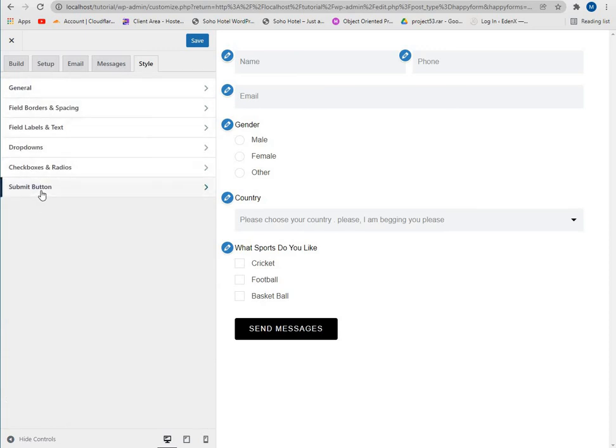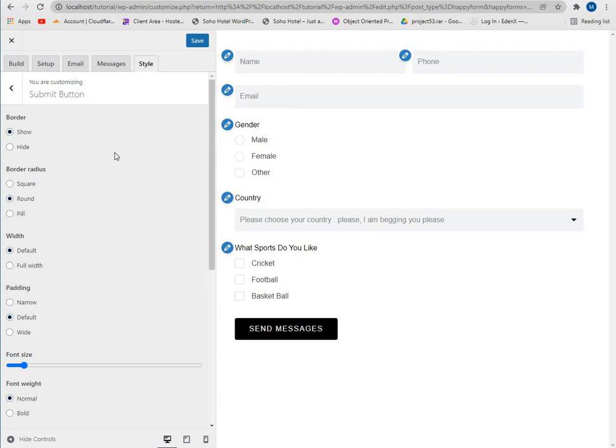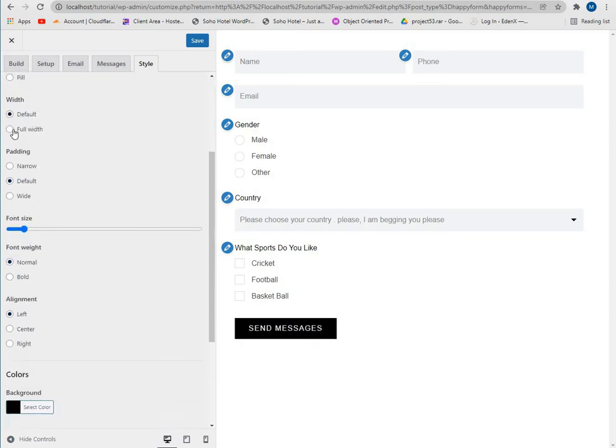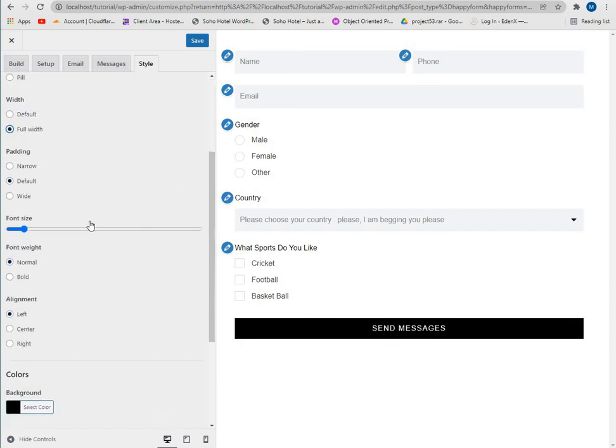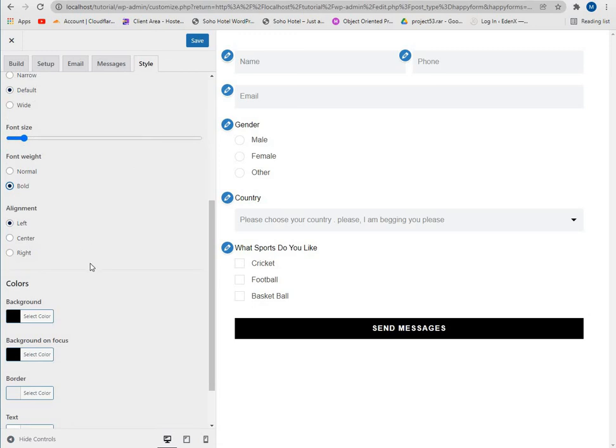Now let's color our button and style it. Border radius would be a square, and we don't want any border. Let's width, full width. Font weight will be bold, and we don't need any alignments. Let's give it center, and we can change the background color. Let's copy this background color.